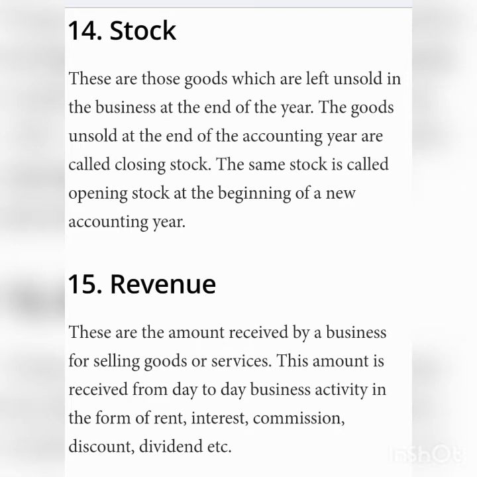In a manufacturing company, closing stock comprises raw materials, semi finished goods, and finished goods on hand on the closing date. Similarly, opening stock, that is, stock at the beginning of the accounting period, is the amount of stock at the beginning of the accounting period.